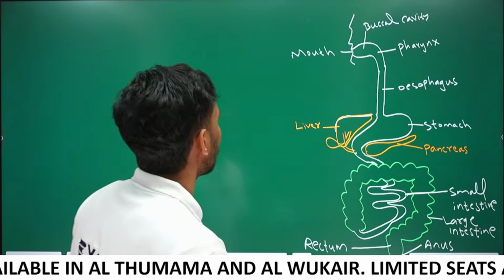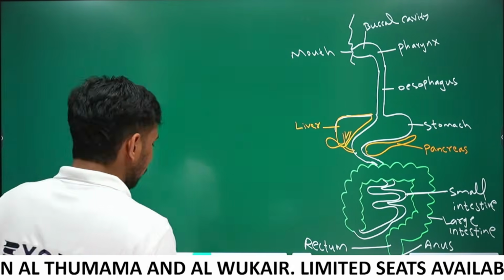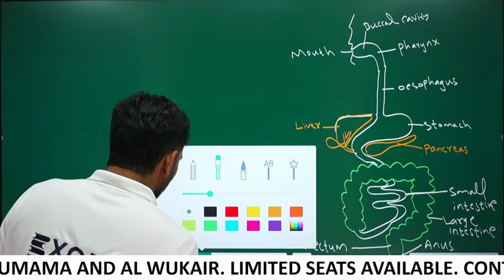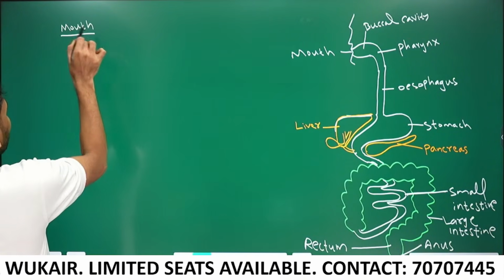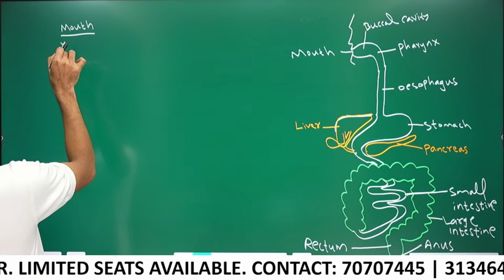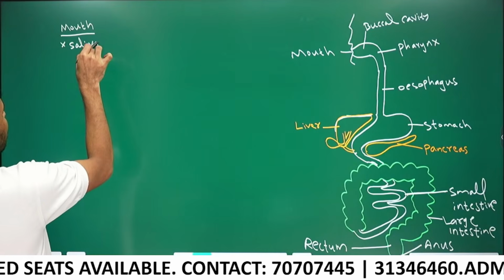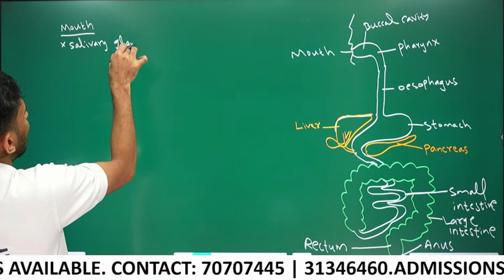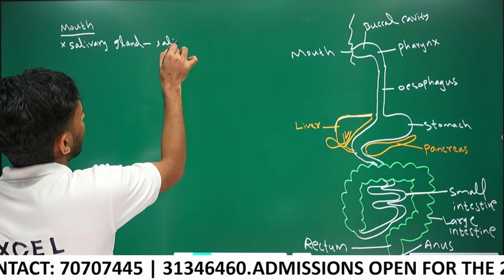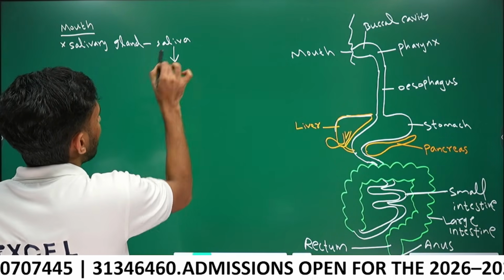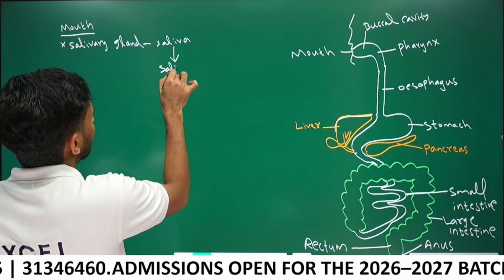Let's take the buccal cavity, or the mouth. In the mouth, salivary gland is there. Salivary gland produces saliva. Saliva contains enzyme salivary amylase.